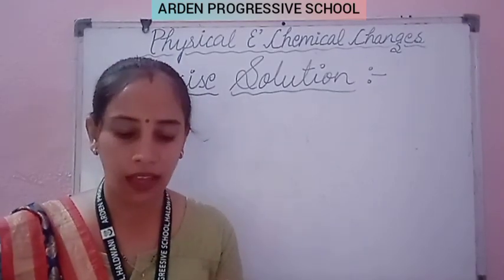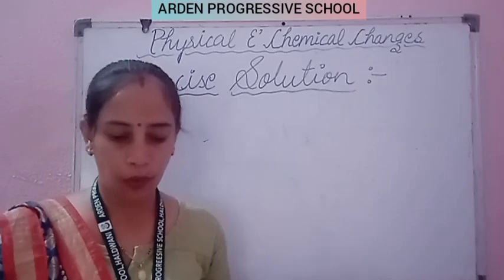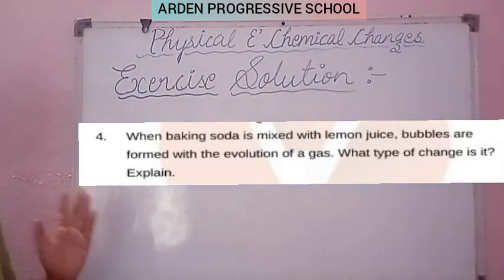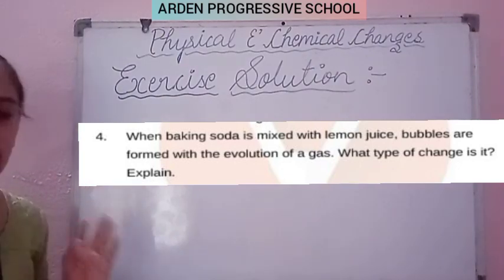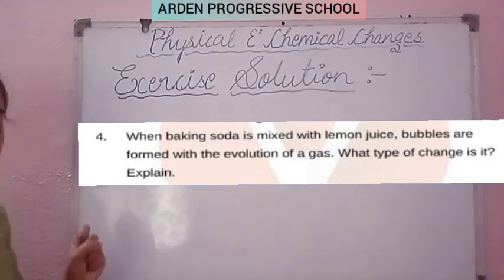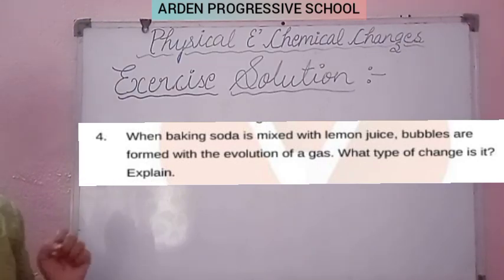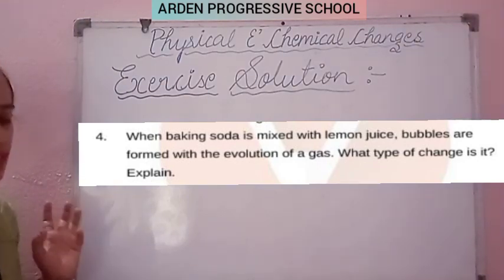So what is question number 4? Here, when baking soda is mixed with lemon juice, bubbles are formed with the evolution of a gas. What type of change is it?